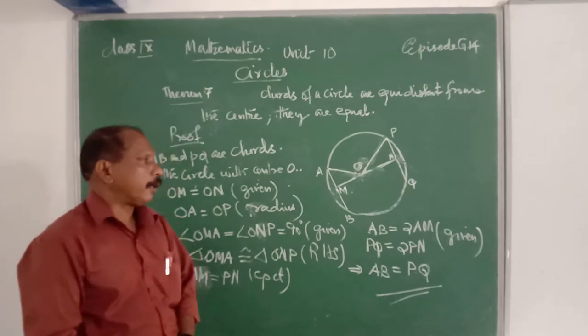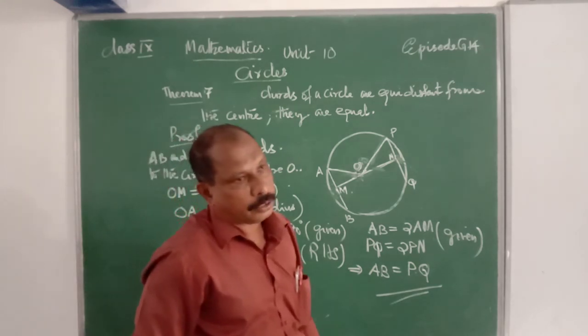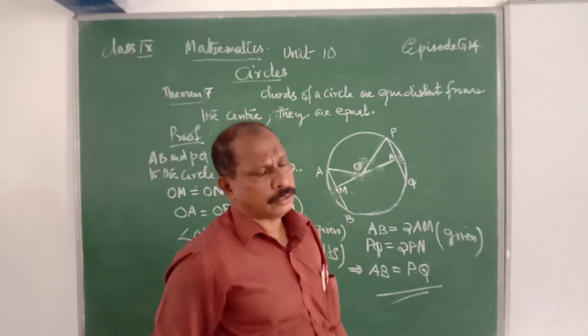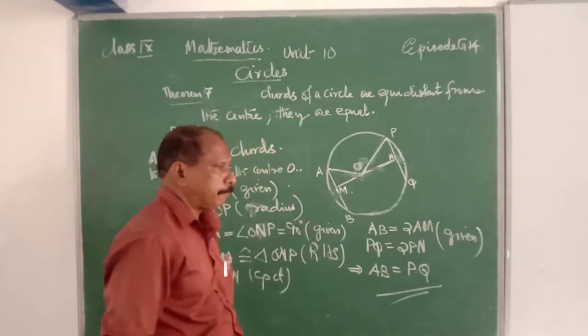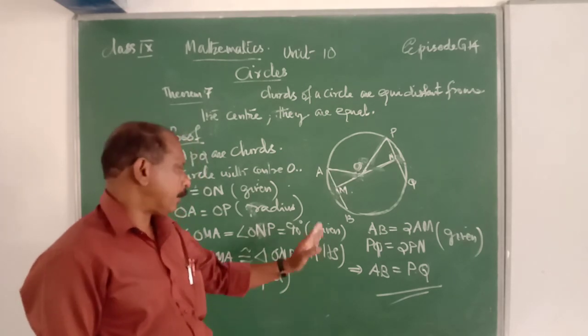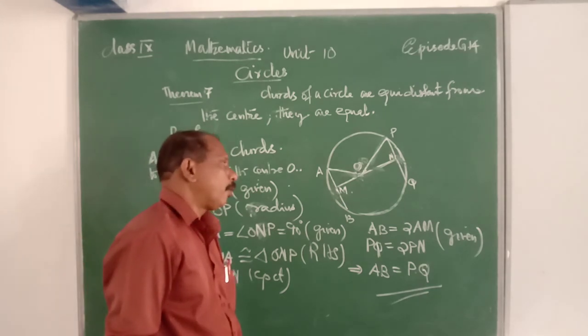We know that angle OMA is equal to angle ONP, which is 90 degree. That is also given. That means the line segment from the center is perpendicular to the chord. Therefore, triangle OMA congruent triangle ONP.